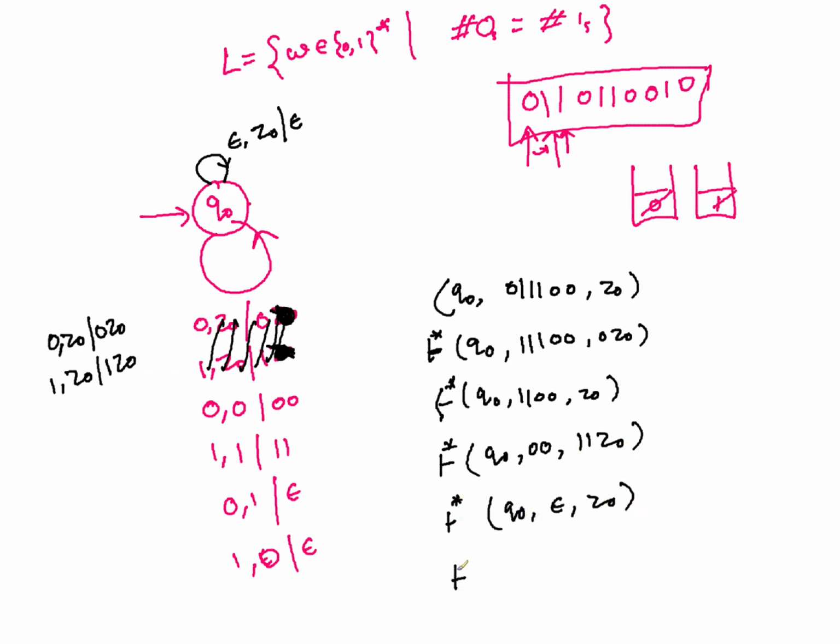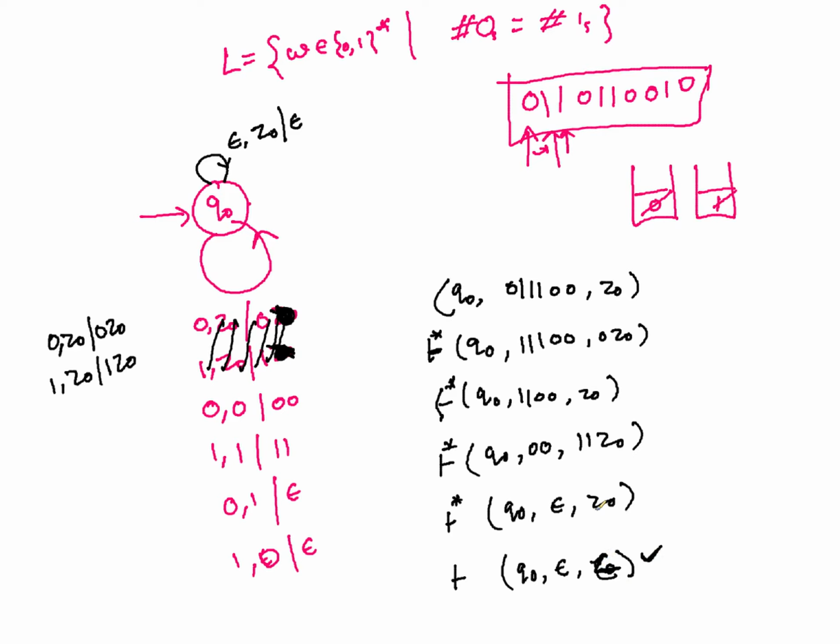And then in the final one, if you use this one without consuming anything, if the top of the stack is Z0, you go to this. So Q0 epsilon Z0, and this becomes epsilon because even Z0 is popped out. Now this is the accepting ID, and that's why we accept this input string.